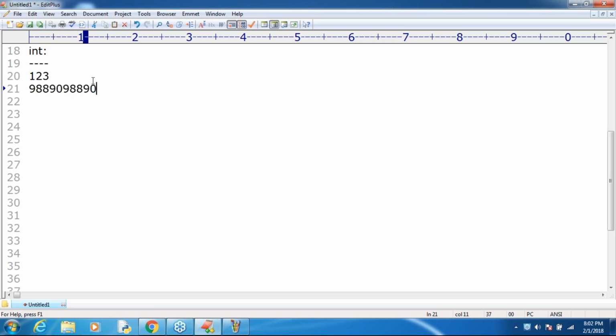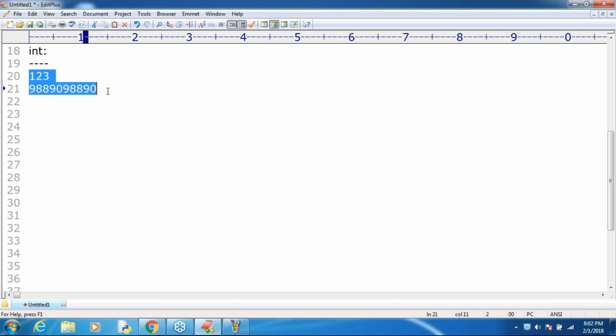If you want to represent numbers without a decimal point, happily we can go for the int data type. Even if the number is of any length, no problem at all, because Python can represent bigger values also. Only int itself is enough.